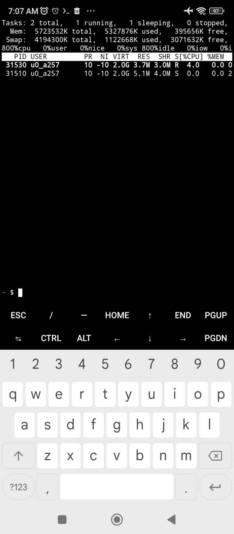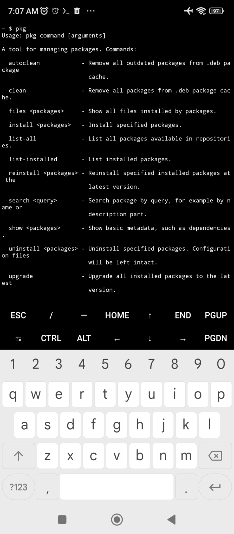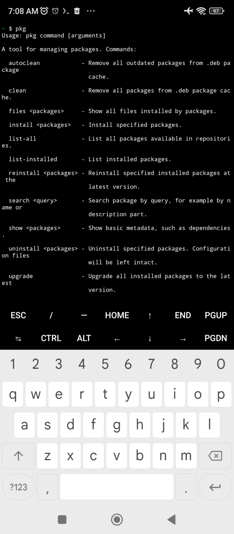and we can also install some of the applications. For example, this has something called a pkg package. So with using pkg command, we can do auto clean, install, list all, list installed, search of any of the packages. Like for example,